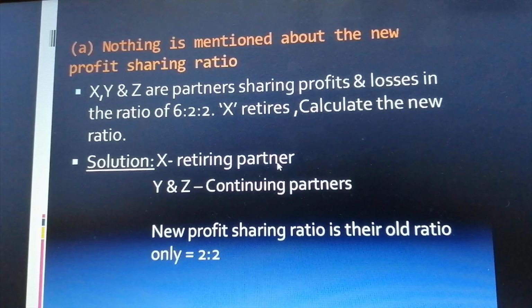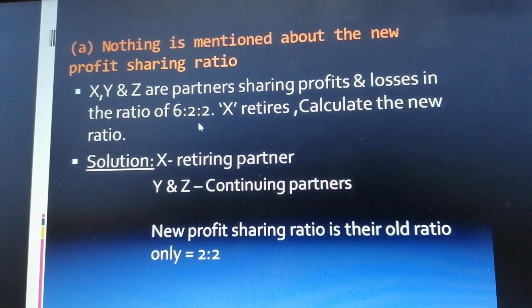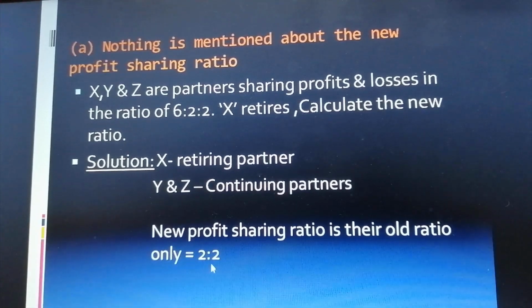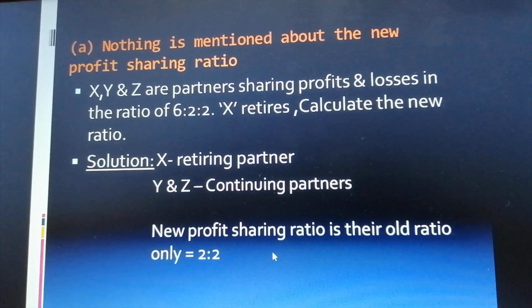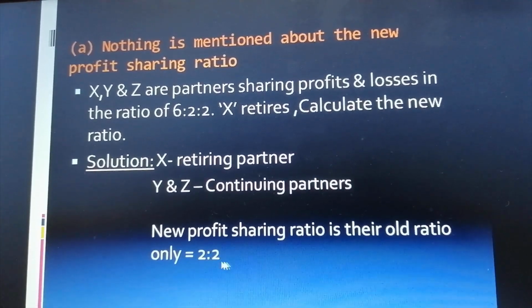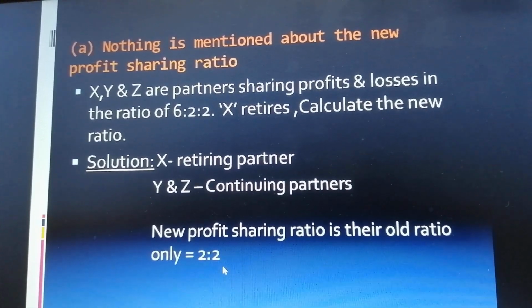X is the retiring partner and Y and Z are the continuing partners. As no information is given regarding the new profit sharing ratio, the old ratio, that is 2:2, remains as a new profit sharing ratio. So in this case, further calculation of the new profit sharing ratio of the continuing partner is not required. The old ratio remains as a new profit sharing ratio. Clear?